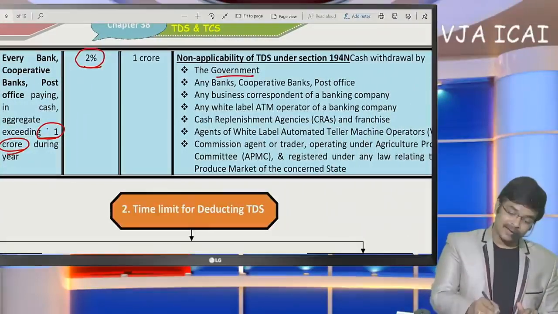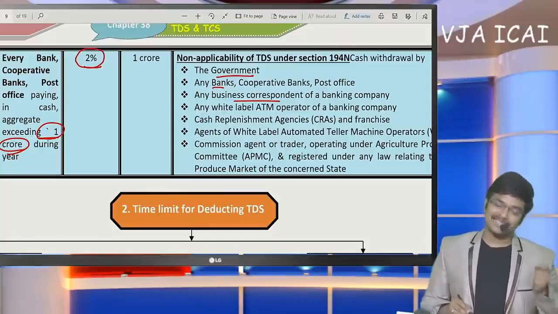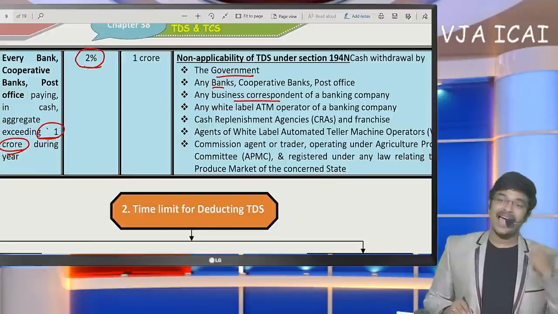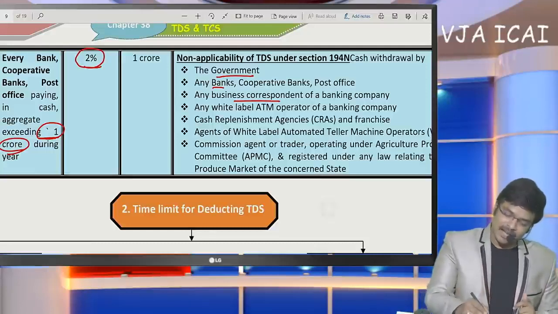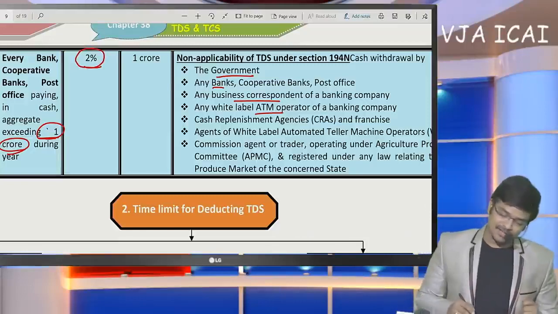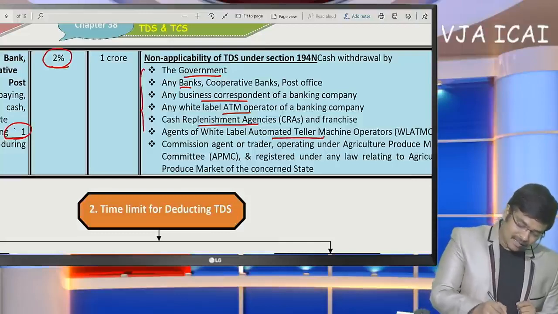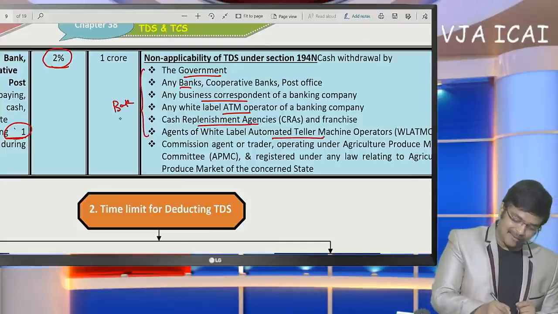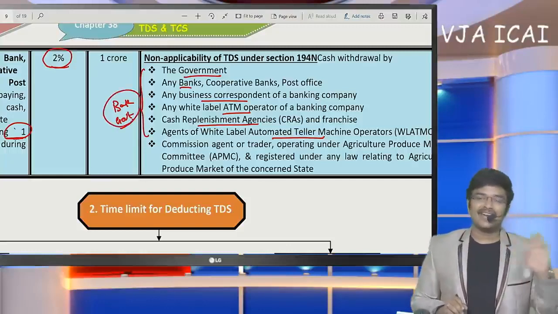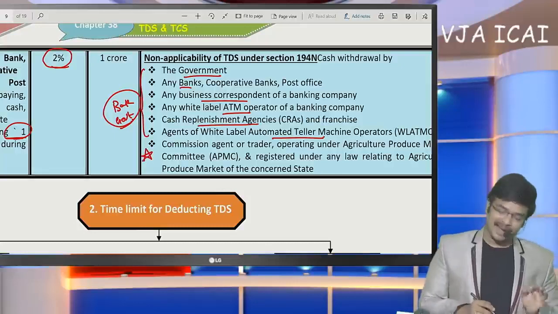If government withdraws, if a bank withdraws from another bank, or business correspondents of a bank withdraw and pay to their customers, or for the purpose of depositing in ATMs the bank withdraws, cash replenishment agencies, that is ATM operators. So these are all things related to banks and government. If they withdraw, 194N will not get attracted. This is a very important aspect in our practice.